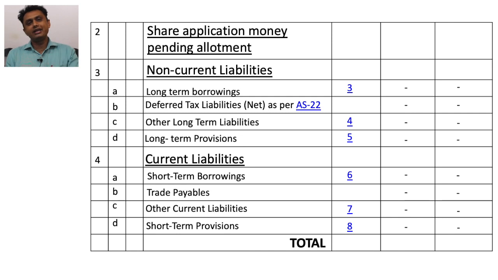So again, my dear friends, in the equity and liabilities portion, there are 3 segments. Number 1, shareholders' funds. Number 2, non-current liabilities. Number 3, current liabilities. We have discussed the portion of equity and liabilities.